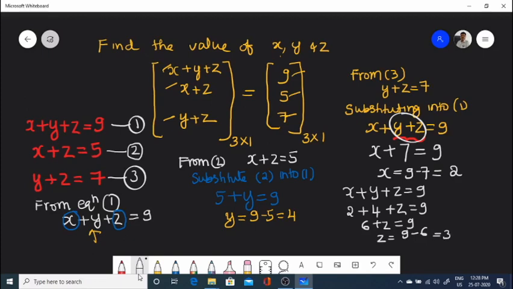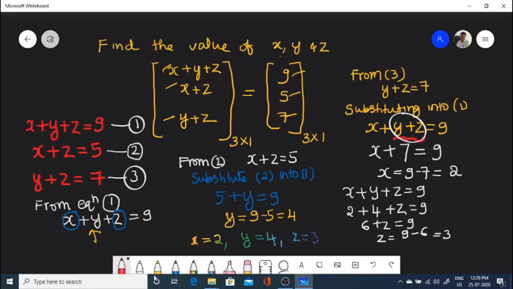So we got the values of x as 2, y as 4, z is equal to 3. So finally we conclude x equals 2, y equals 4, z is equal to 3.